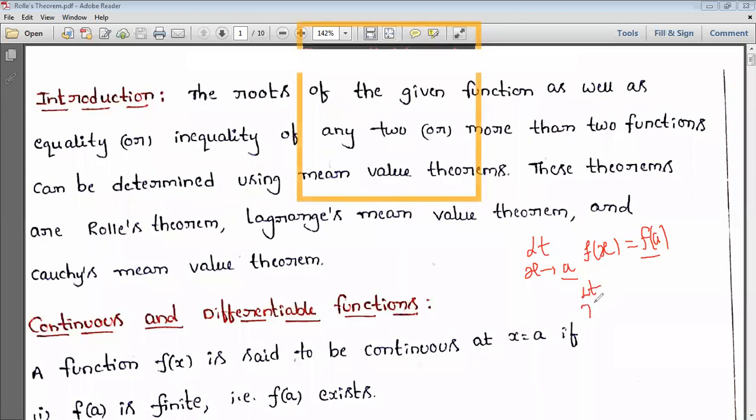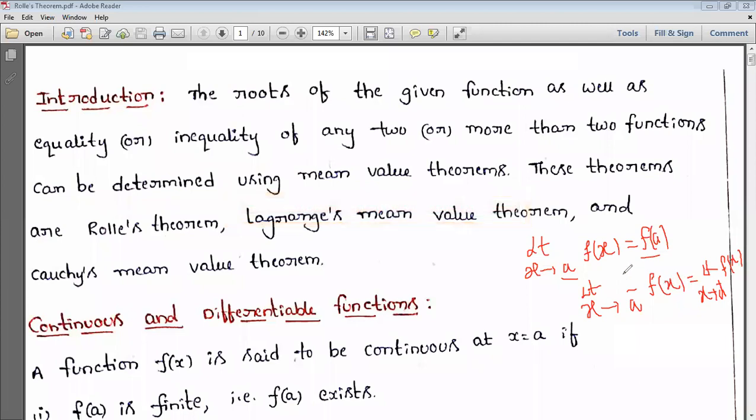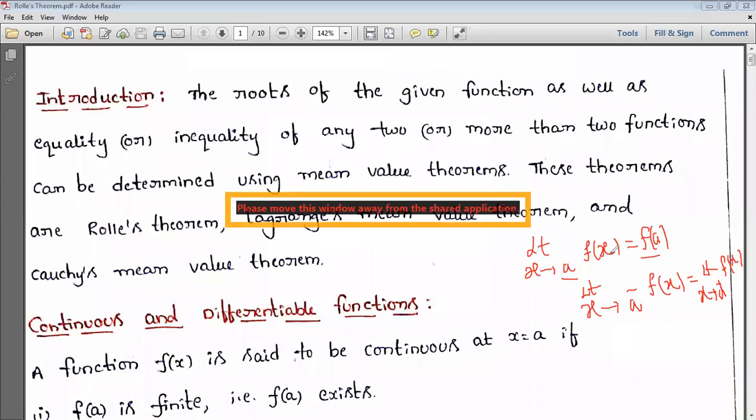Limit x tends to a minus f of x is equal to limit x tends to a plus f of x, which is equal to f of a. It means the left hand value is equal to the right hand value, which should be equal to the functional value at a. Then we'll say that f of x is continuous at a point a.